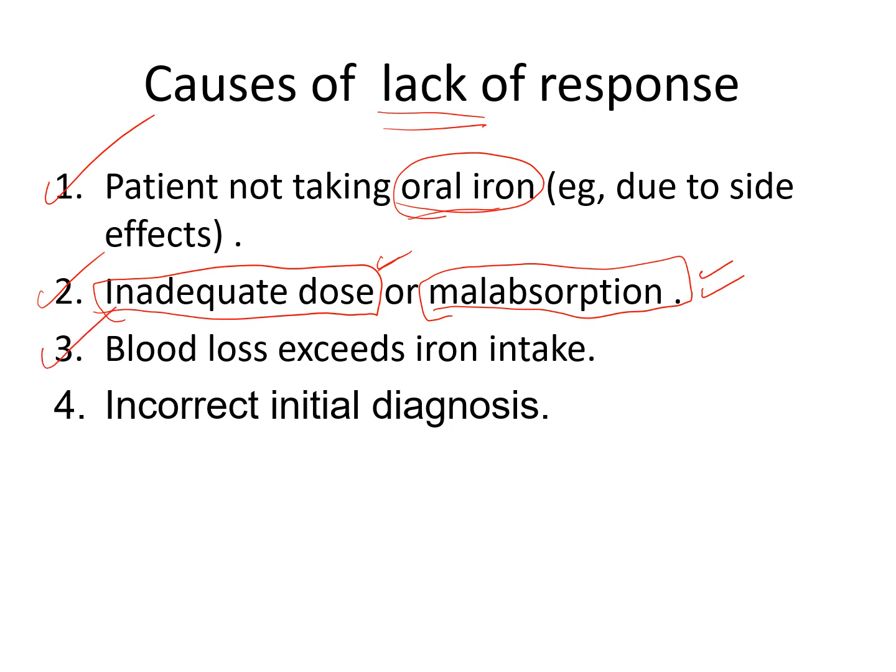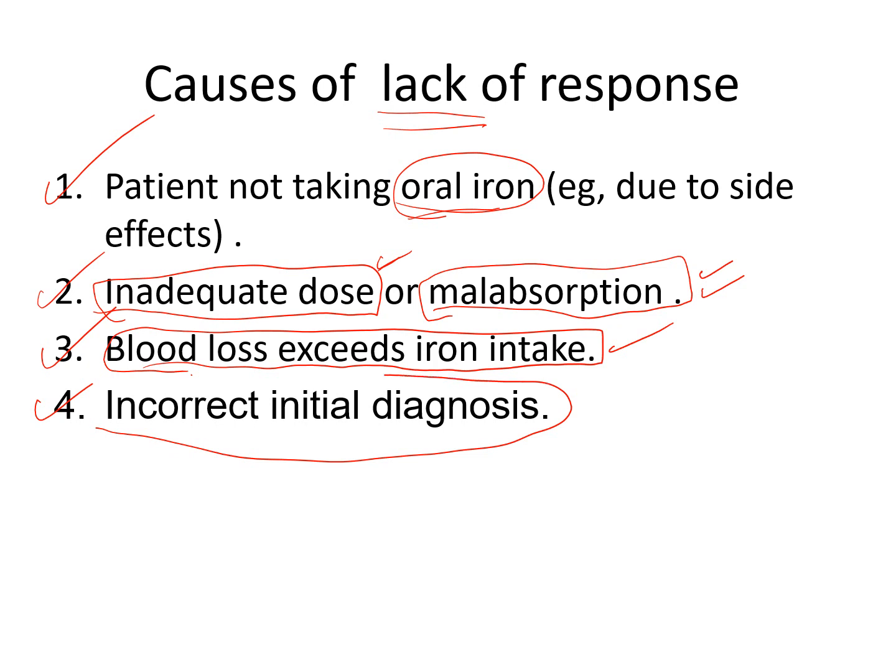Another cause of lack of response is blood loss exceeding iron intake, continued blood loss due to the original disease that caused iron deficiency. Iron deficiency is a symptom of other disease. And the fourth is incorrect initial diagnosis.